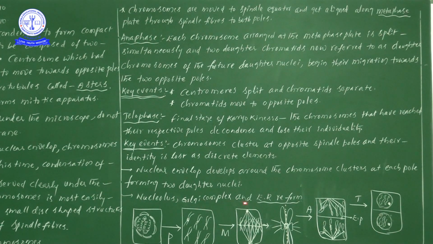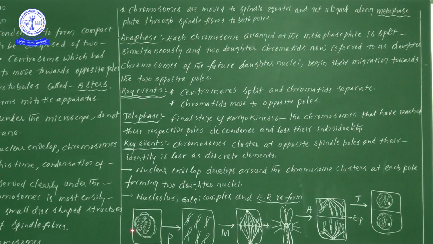Next one, in telophase, the reformation of the nucleolus, Golgi complex and endoplasmic reticulum also takes place. Up to here, we have seen the disappearance of these cellular organelles in prophase. Once the nuclear division is completed, meaning once karyokinesis is completed by telophase, we are again observing the reappearance of the nucleolus, Golgi complex and endoplasmic reticulum.